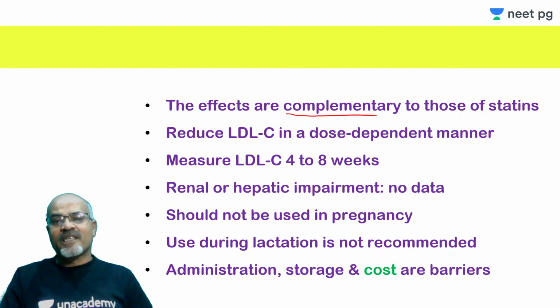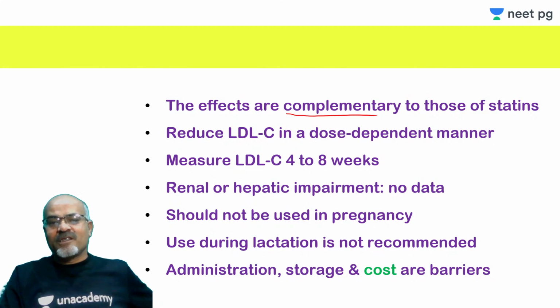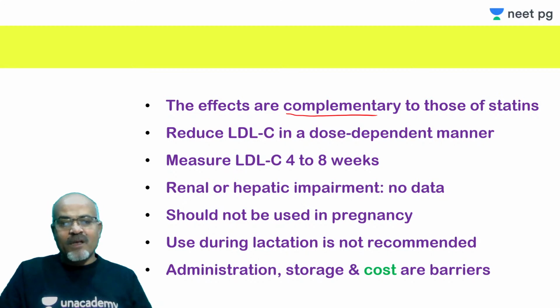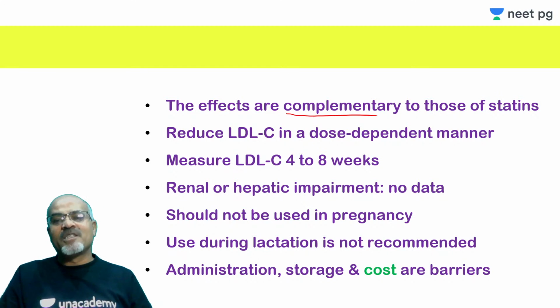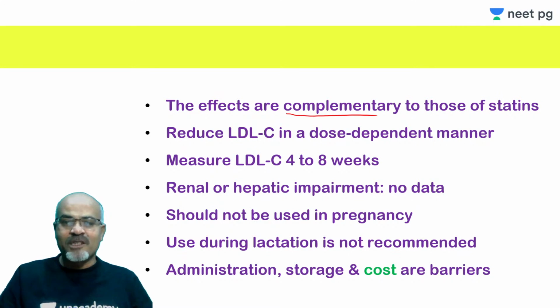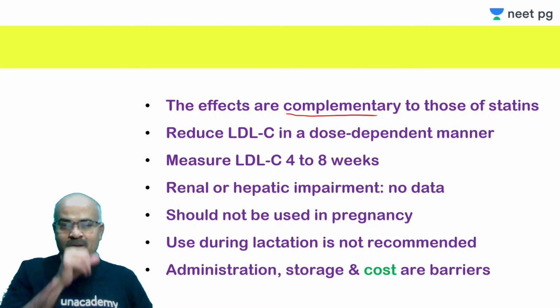These LDL receptors used to be degraded by this PCSK9 enzyme. So if it is inhibited, there is further trapping from the circulation because of the presence of functional receptors, and also reduced synthesis by the statins. So both are complementary to each other.